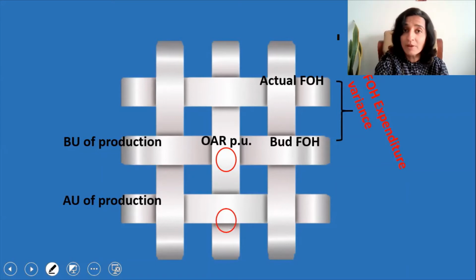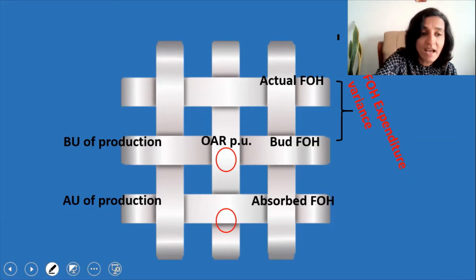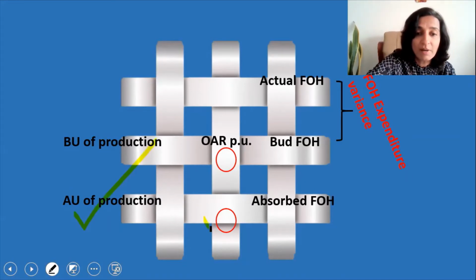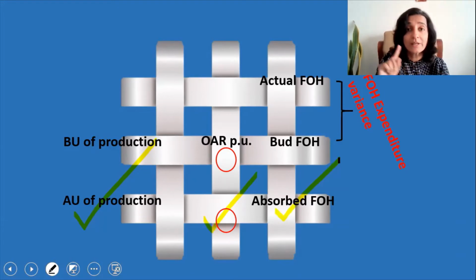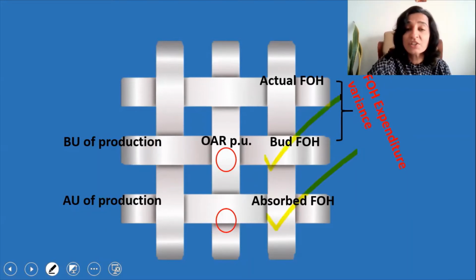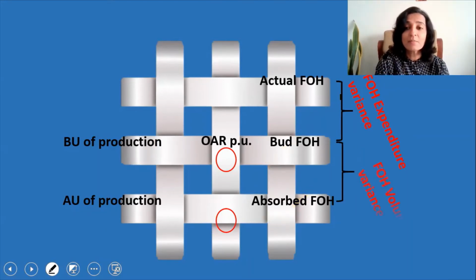And again, if you multiply it with the OAR per unit, we get the absorbed fixed overheads. That is, actual units of production multiplied by OAR per unit, you get the absorbed fixed overheads. That's the amount that hits the P&L account. And what is absorbed fixed overheads minus budgeted fixed overheads?